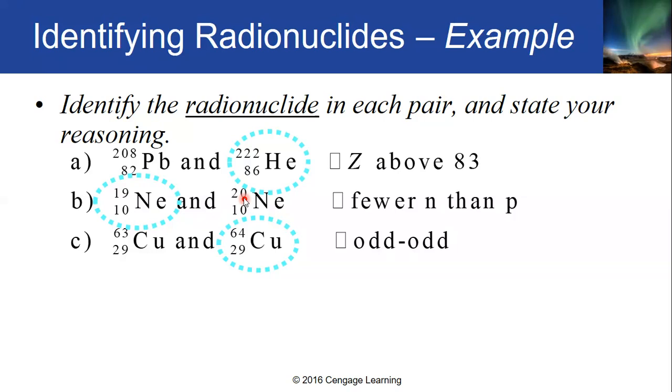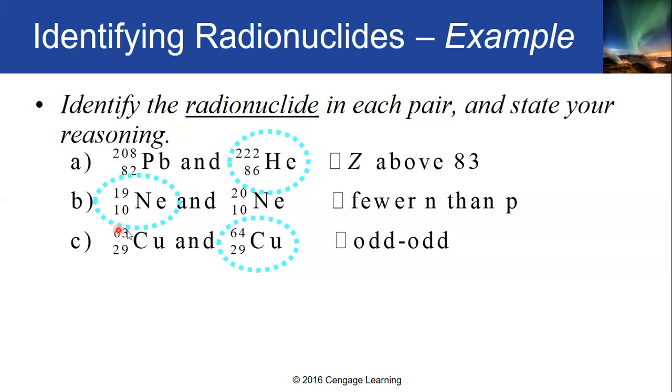Okay, how about this one? 20, 10 neon. 20 minus 10, you have 10 neutrons. So atomic number is 10. So 10 neutrons, 10 protons. Equal lang. No? So in this pair, you can conclude that this radionuclide is actually the radioactive one. Because the number of neutrons of this particular nuclide is less than compared to the number of protons.